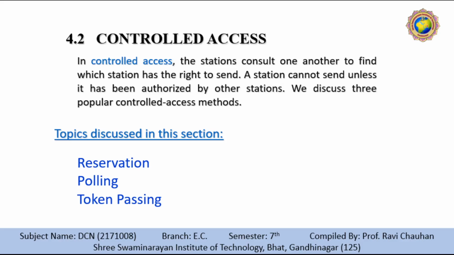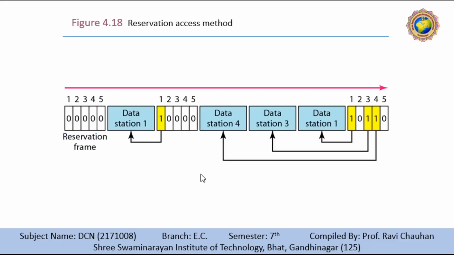First is reservation. In the reservation method, a station needs to make a reservation before sending data. Time is divided into intervals. In each interval, a reservation frame precedes the data frames sent in that interval. So over here the reservation frame is there, and then the data section is there.